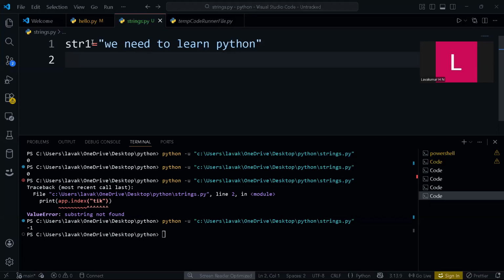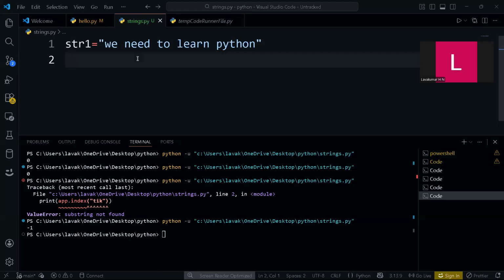I need this sentence in a list. This will be a very useful method, guys. Please understand this. See, we need to learn Python. We have space in between, each string is separated by space, and you are supposed to remove that space and make it a list.